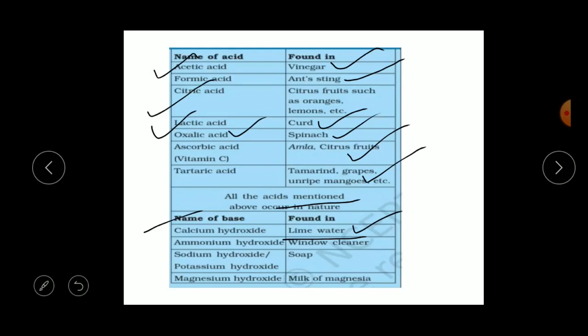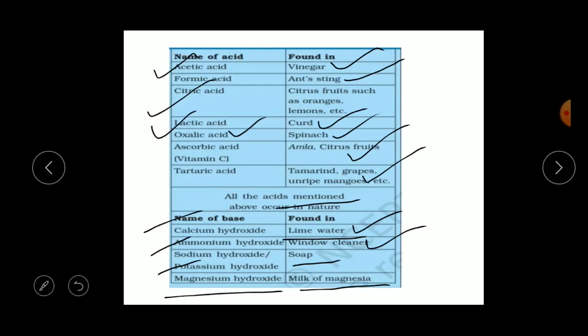Okay, next one is ammonium hydroxide. The ammonium hydroxide we find in a window cleaner. Next is sodium hydroxide or potassium hydroxide. It is present in soap. Any soap you can take, like Lux, Santoor. Almost all soaps consist of sodium hydroxide or potassium hydroxide. Next, magnesium hydroxide. It is a kind of base which is present in milk of magnesia. This milk of magnesia is used for the treatment of indigestion of the food in your stomach.